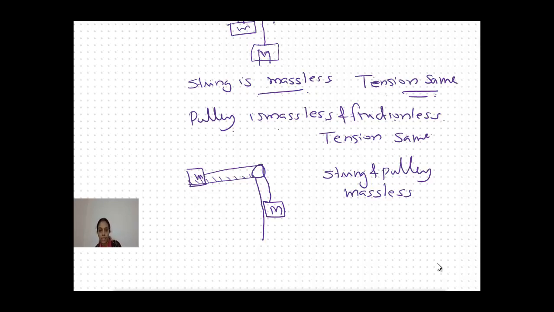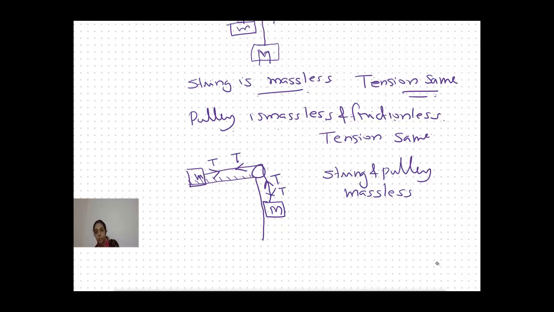Here the tension will be acting on this pulley and the pulley will be giving a reaction force, both will remain the same. The pulley will be giving a tension here and this mass will be giving a tension on the pulley, both will remain the same. Here the string and pulley are massless.